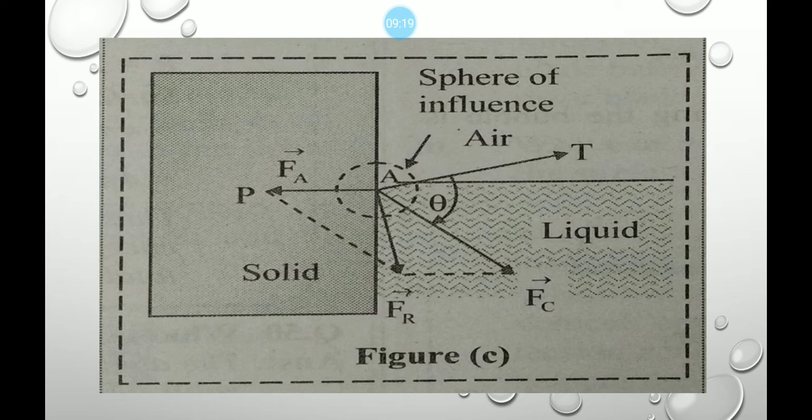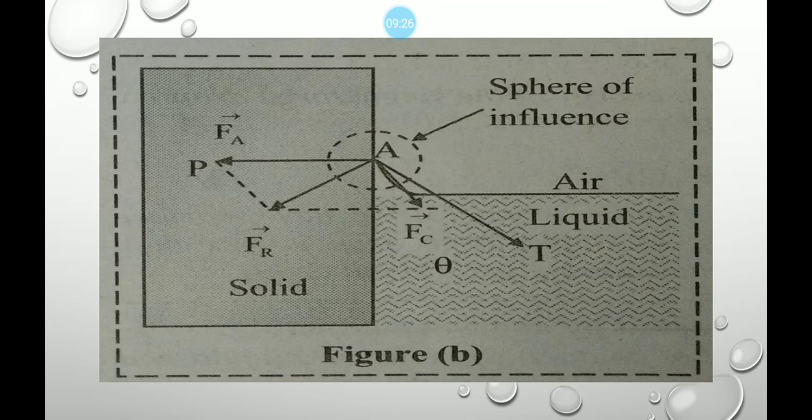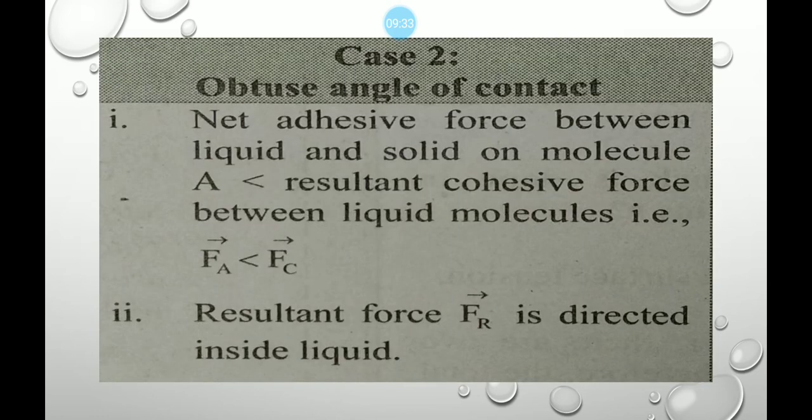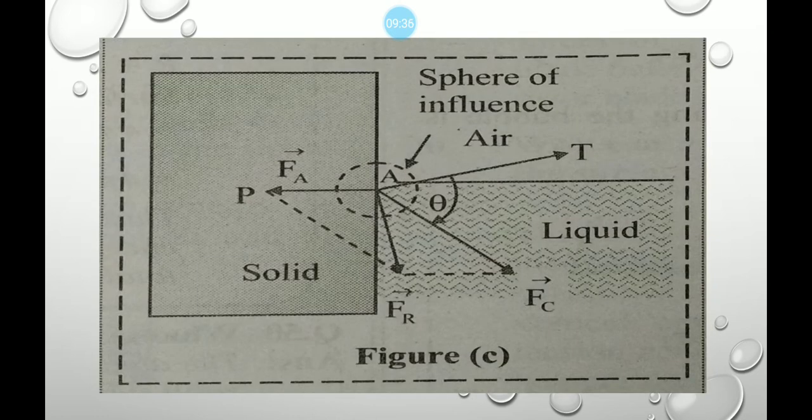In the first case, that AT is perpendicular to Fr. In this diagram you have seen that AT is perpendicular to Fr. But in the obtuse angle case, AT is normal to Fr. Such a liquid does not wet that solid surface. Angle of contact is obtuse. For example, mercury in a glass bottle.